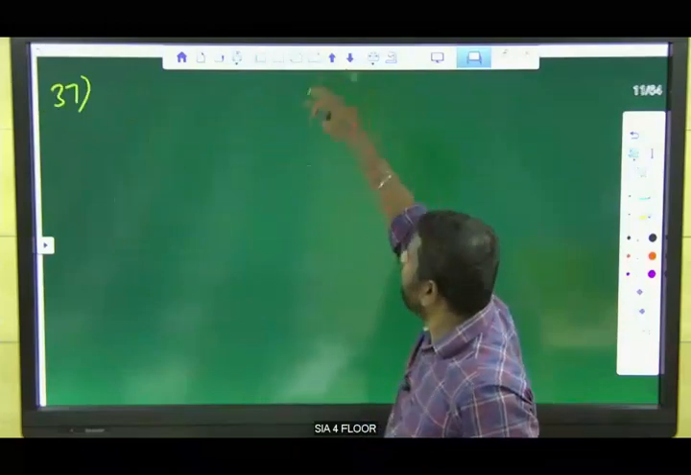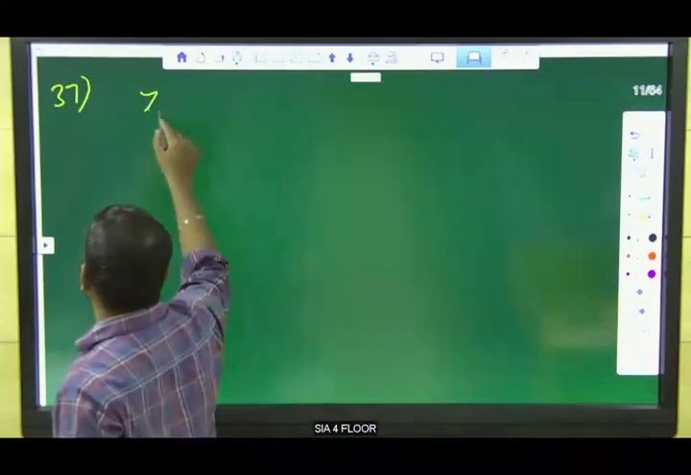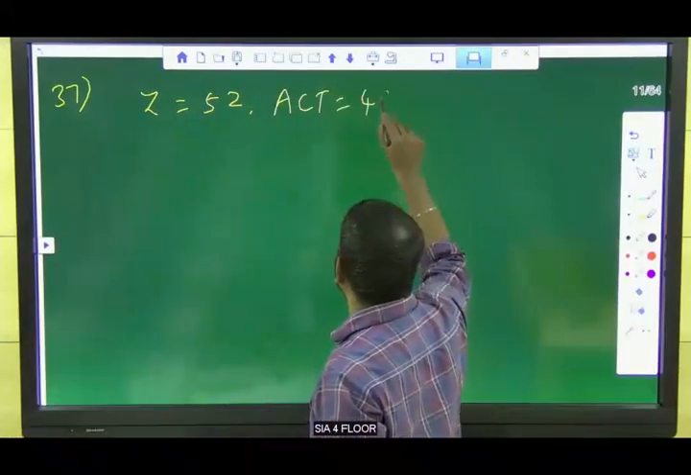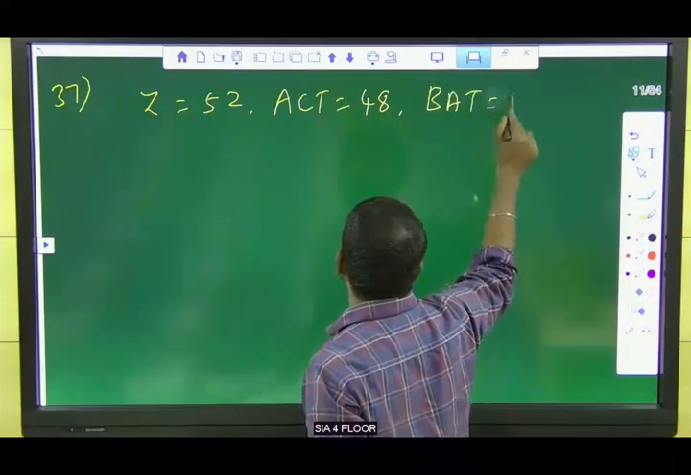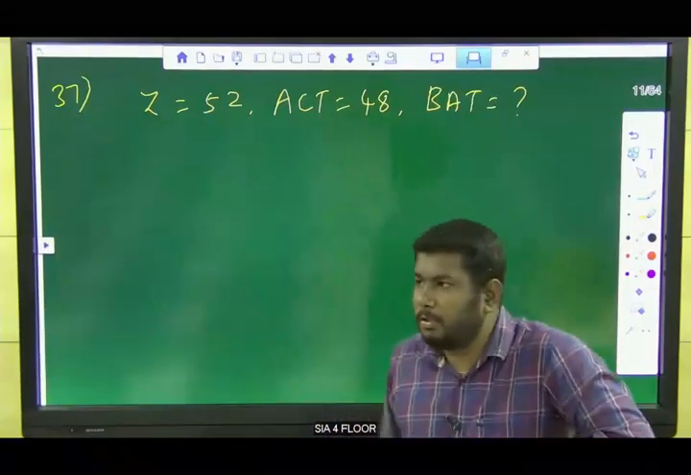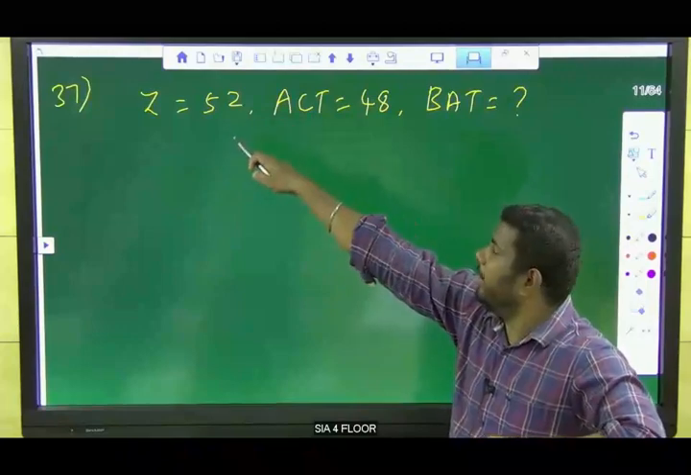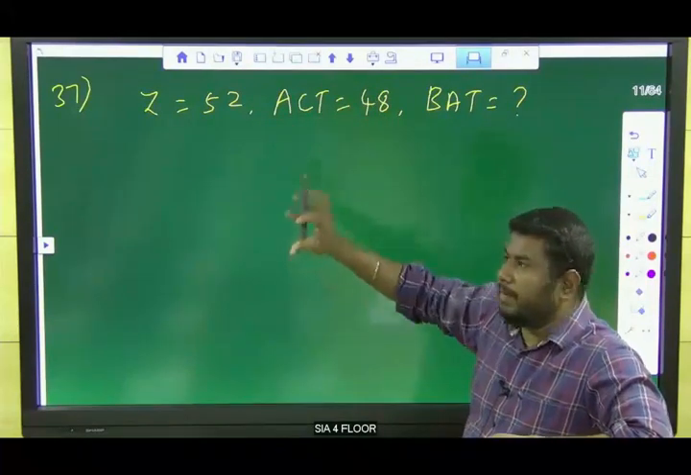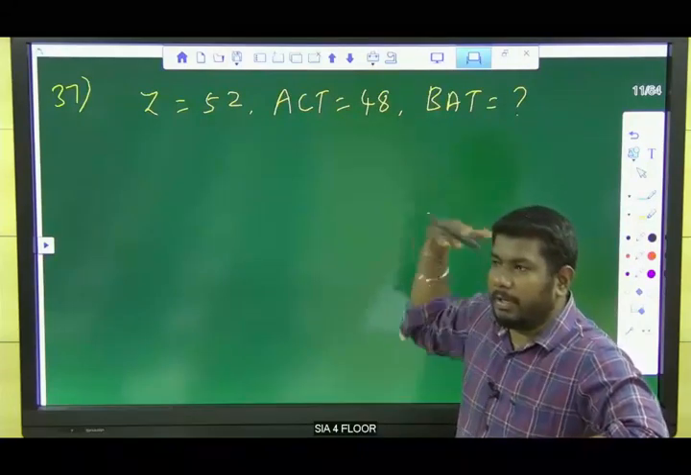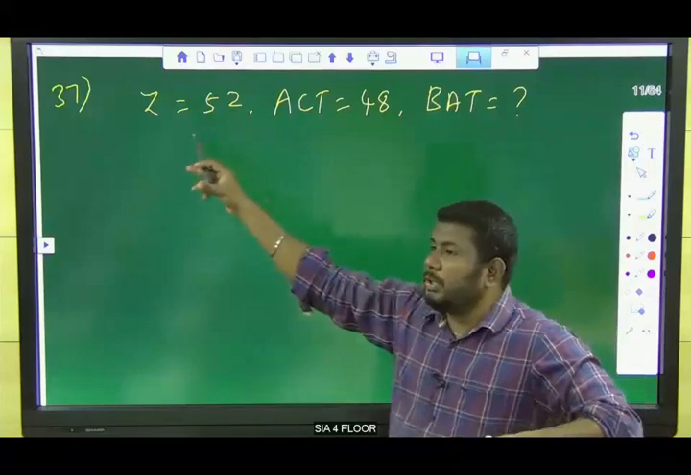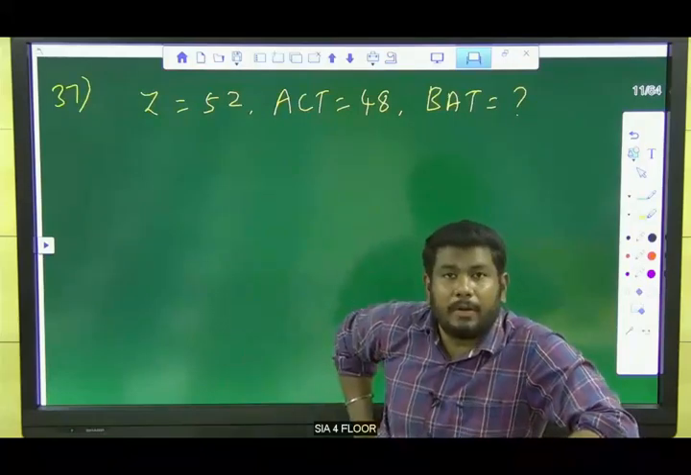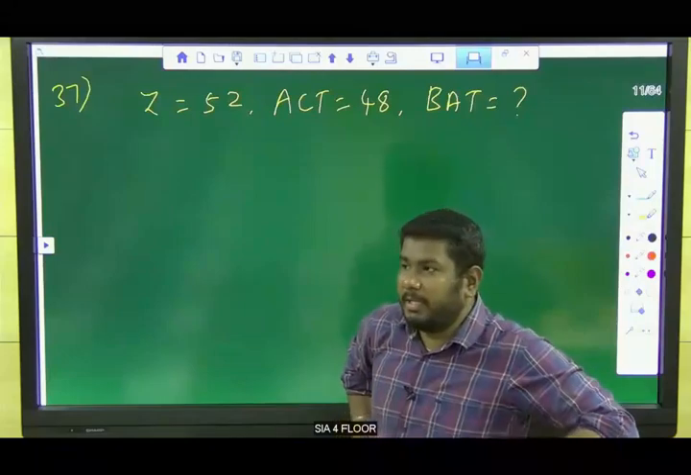Another one is the 37th question. Z is equal to 52, ACT is equal to 48, and BAT is equal to question mark. Here we have some numbers for letters, right? Whenever you see a question like this, you can clearly assume the position of the letters in the alphabet. You need to find the position of the letters in the alphabet. Clear?